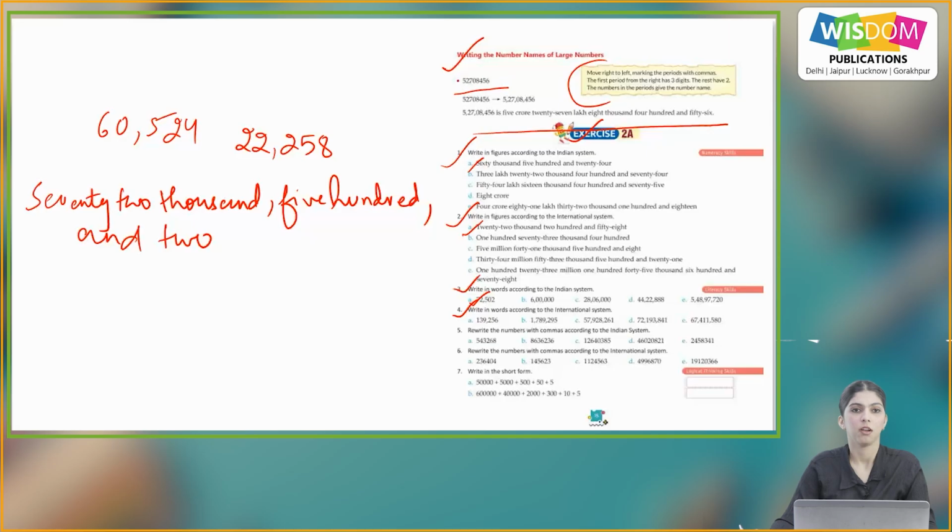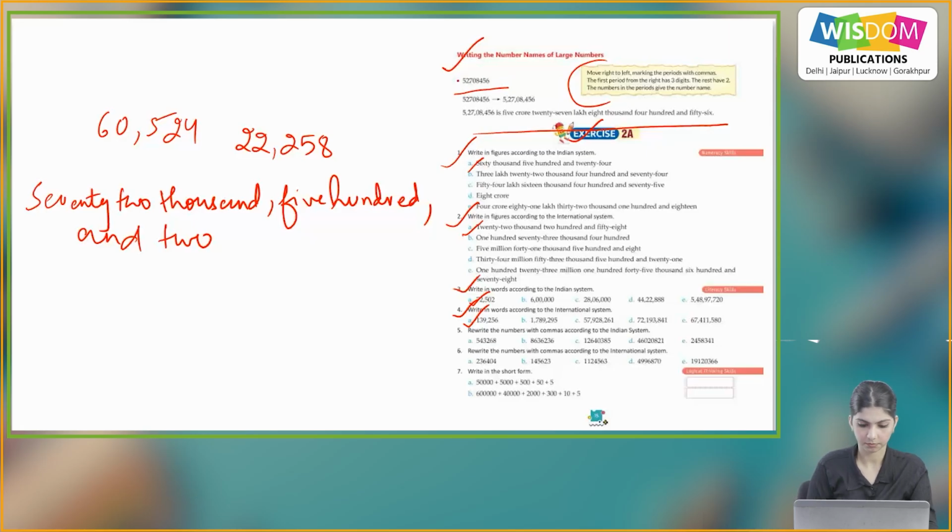Question number 4. Write in words according to the international system. So now we have to write the number name according to international place value chart. A part, we have 139,256.